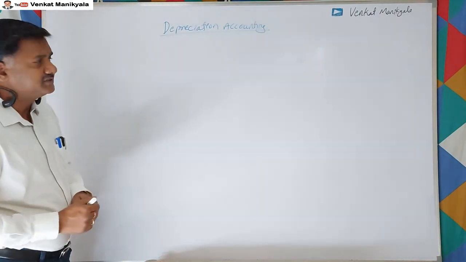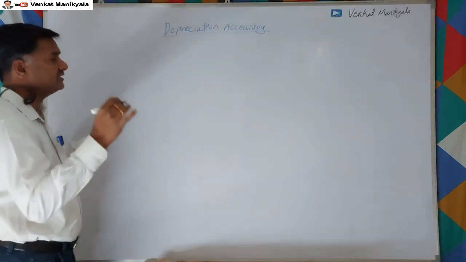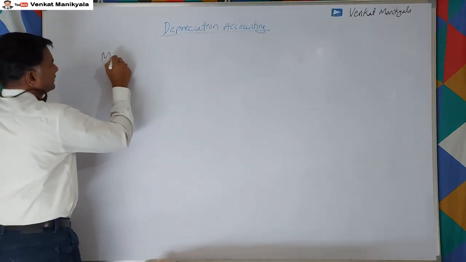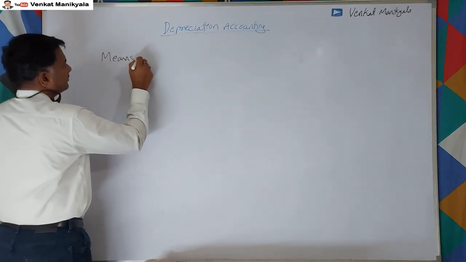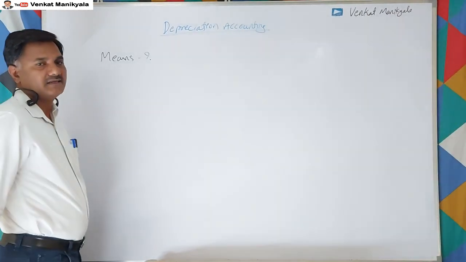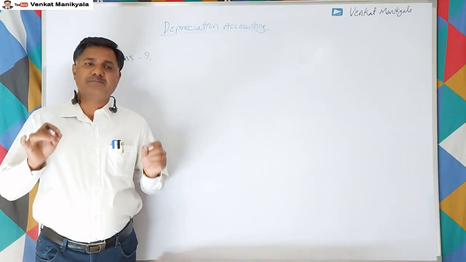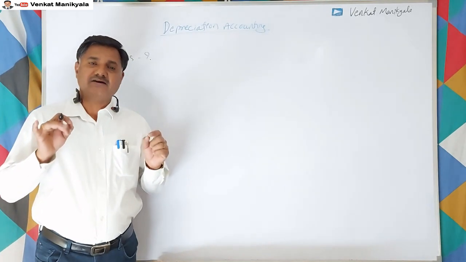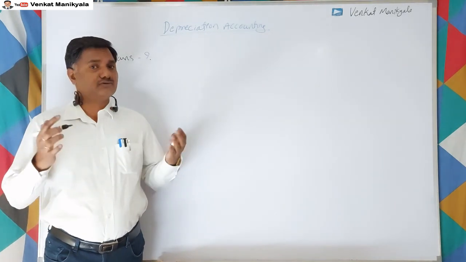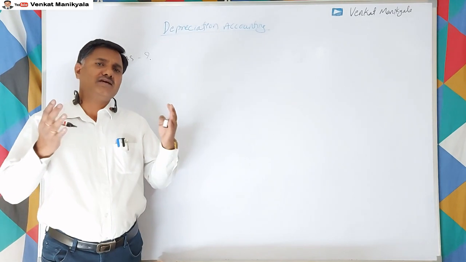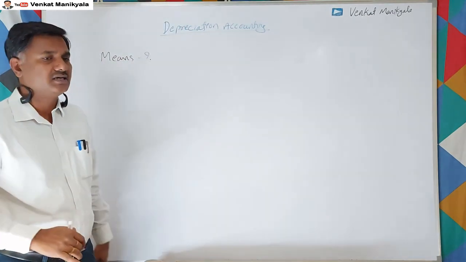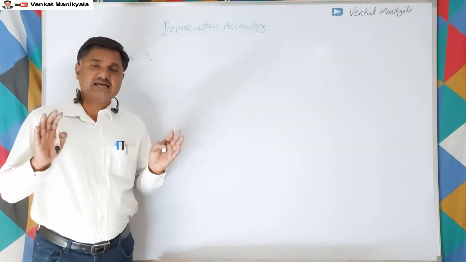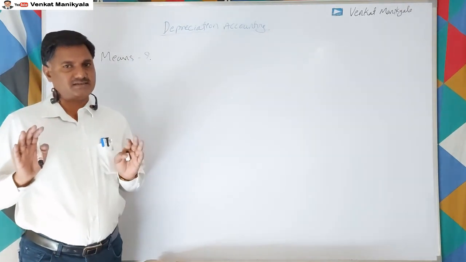So what is depreciation first? Depreciation is a permanent decrease in the value of an asset for any cause. We may have so many causes, but with any cause, the permanent reduction in the value of the asset is depreciation.